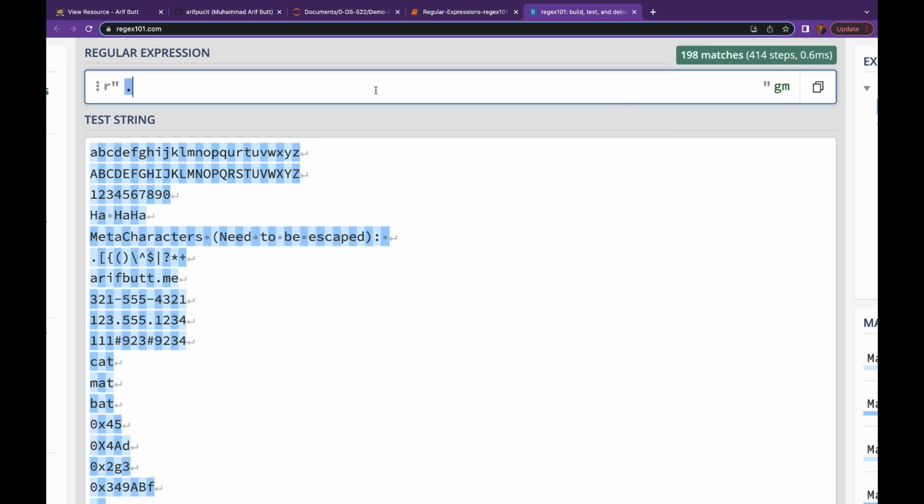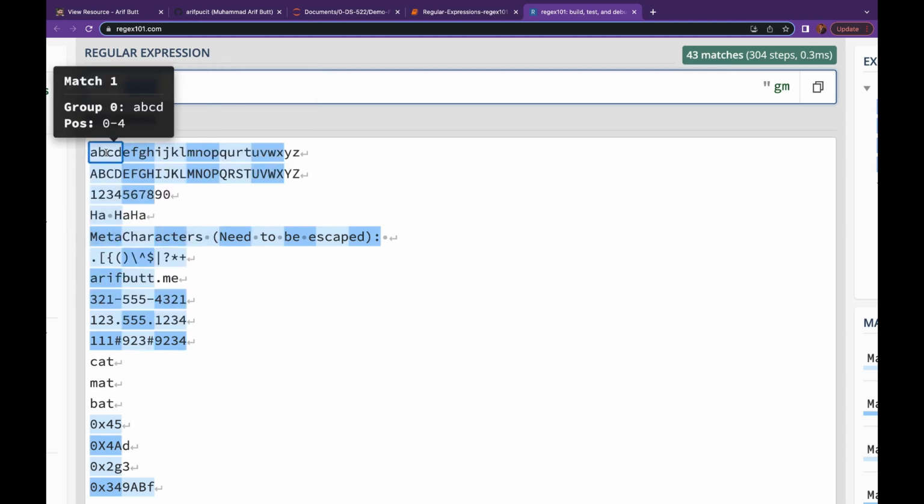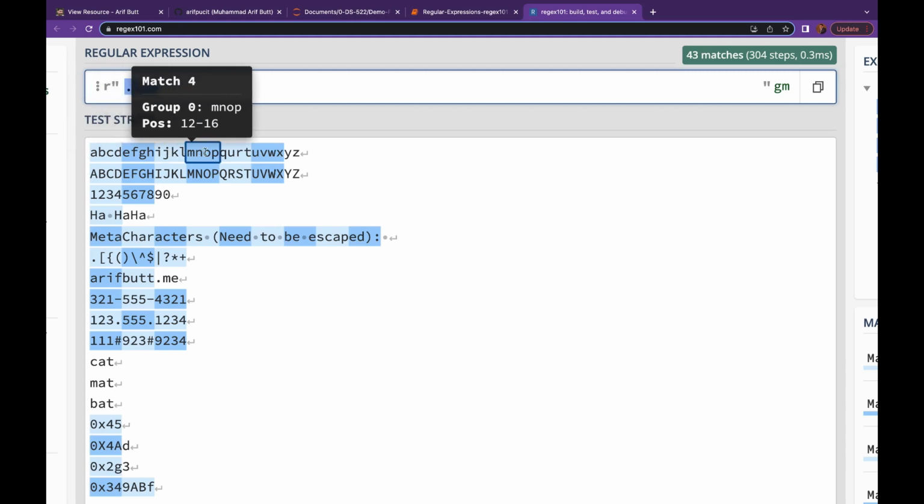Let me put 4 dots over here, 2, 3 and 4. So you can note that the 3 character words are not matched. This cat, mat and bat are not matched. This is the first group that is matched, A, B, C, D. This is the second group, E, F, G, H. This is the third group, and so on.